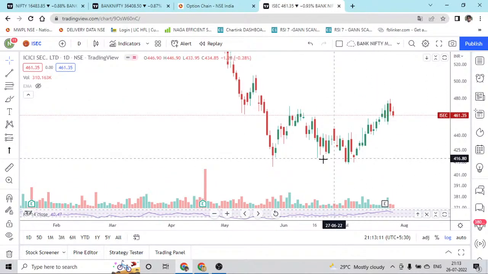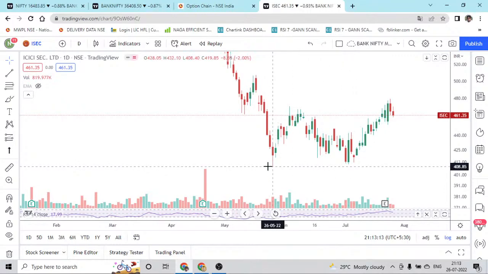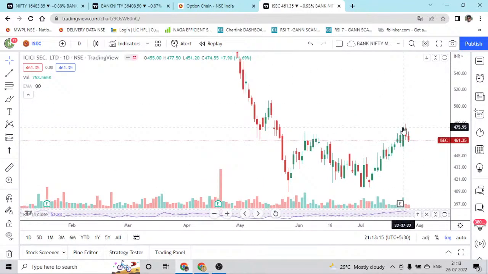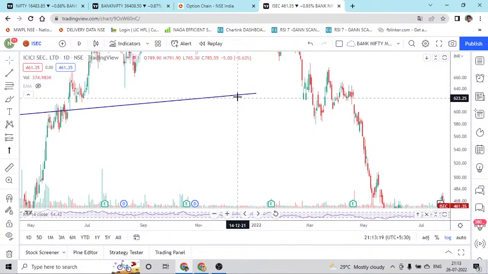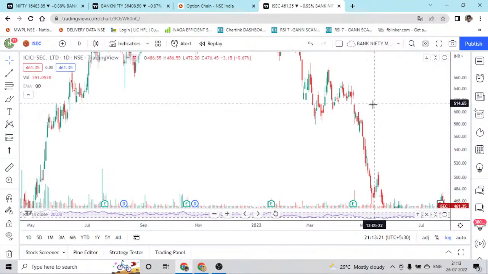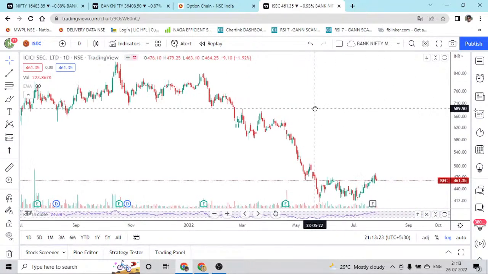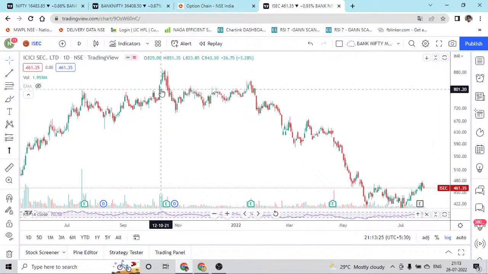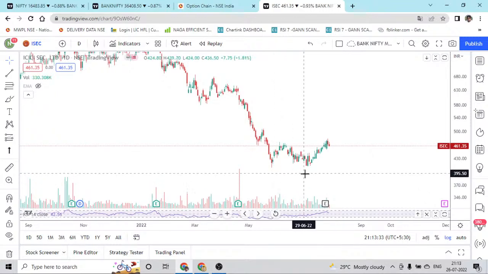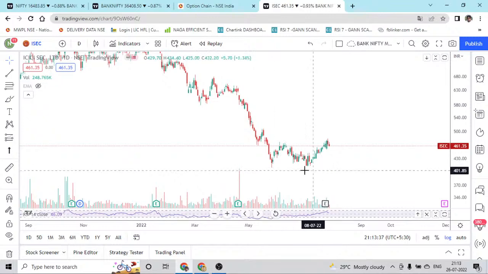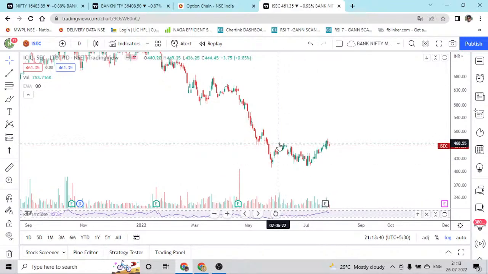So ICICI Securities is in a double bottom in the daily time frame. A double bottom should definitely form at the bottom of a downtrend. If you look at the price structure, it made an ultimate top of 896 and it made a low of 408 the first time, and the second time it made a bottom of 411. So this becomes a double bottom, and it is already very close to the neckline.